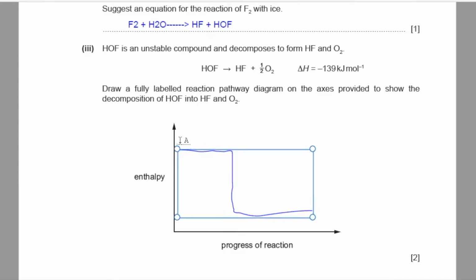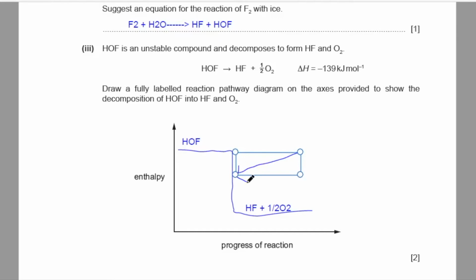You also need to label this as the reactant, HOF, and this as HF plus half of an oxygen molecule. And you should indicate that this fall in enthalpy is negative 139 kilojoules per mole, which is the delta H of this reaction.